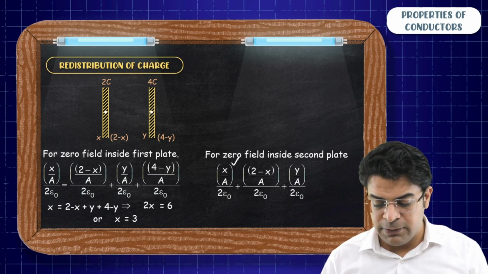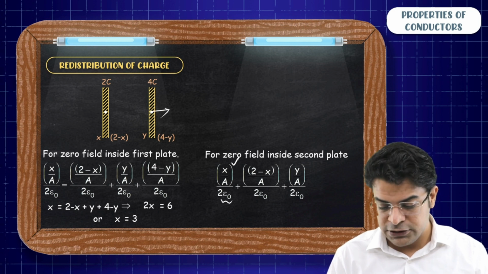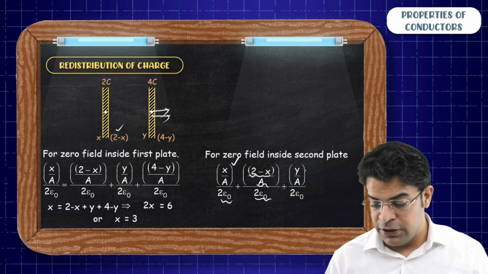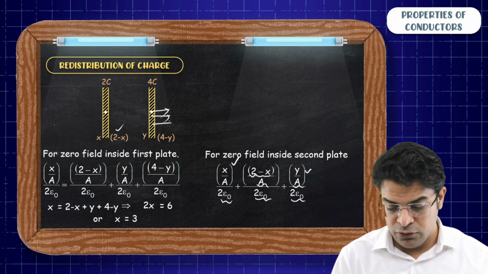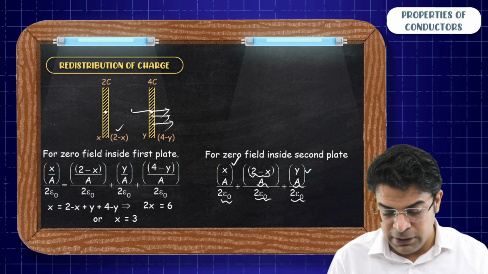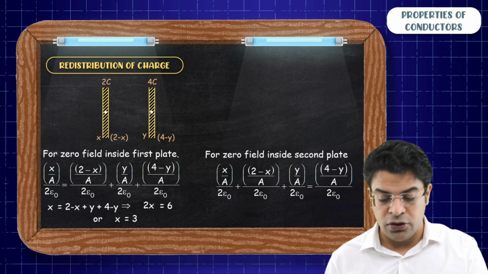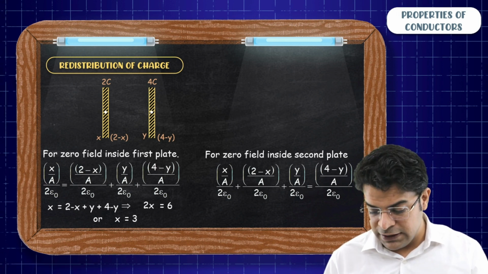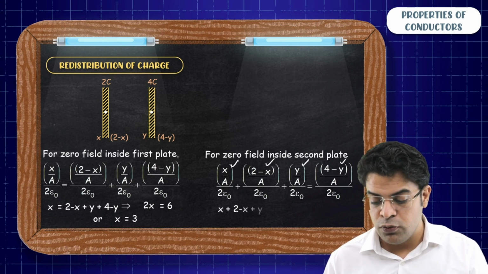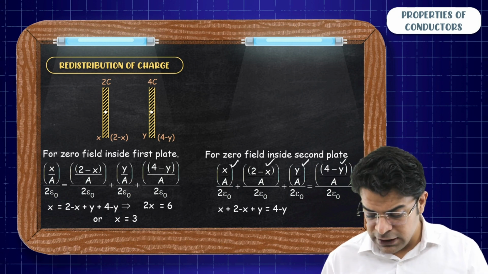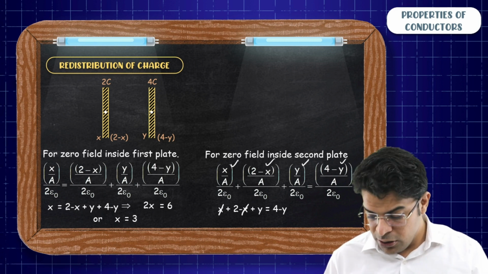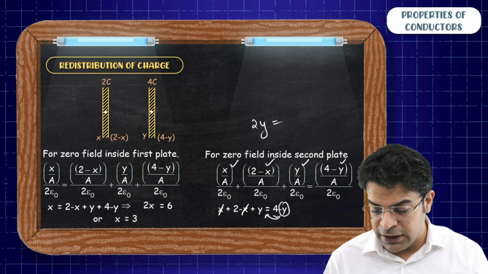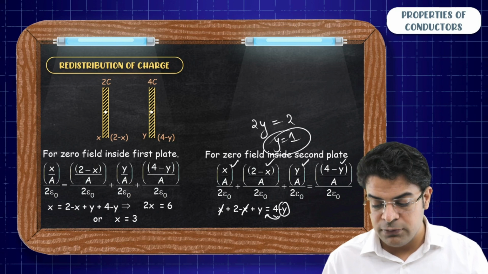So if the field of 4 minus y balances out the field of the other three, we can say x upon 2 epsilon naught, the field due to x, plus 2 minus x upon 2 epsilon naught, the field due to 2 minus x, plus y upon 2 epsilon naught, the field due to y, is balanced by the field due to 4 minus y, which is 4 minus y upon 2 epsilon naught. Now cancel out the 2 epsilon naught. So what you get here is x plus 2 minus x plus y equals 4 minus y. On the left hand side, the x and minus x get cancelled. Bring this minus y to the left hand side. So on the left hand side you get 2y, and on the right hand side you get 4 minus 2, that is 2. 2y equals 2, so y comes out to be 1.